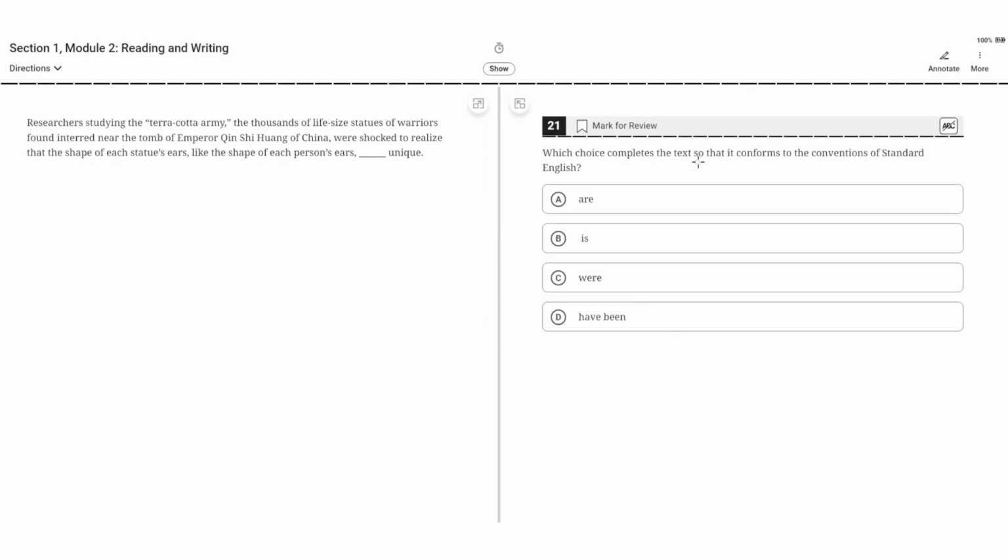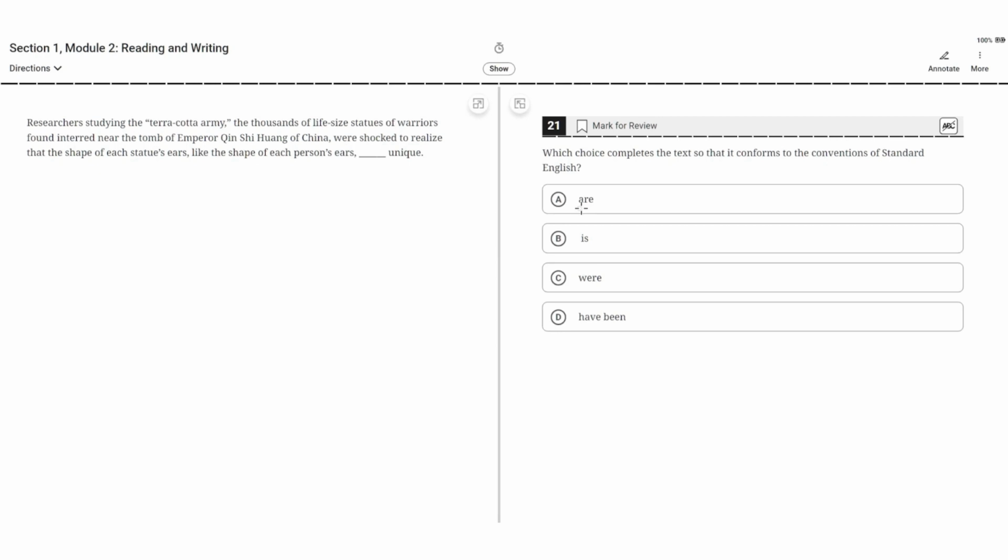Which choice completes the text so that it conforms to the conventions of standard English? Researchers studying the terracotta army, the thousands of life-size statues of warriors found interred near the tomb of Emperor Qin Shi Huang of China, were shocked to realize that the shape of each statue's ears, like the shape of each person's ears, blank unique.